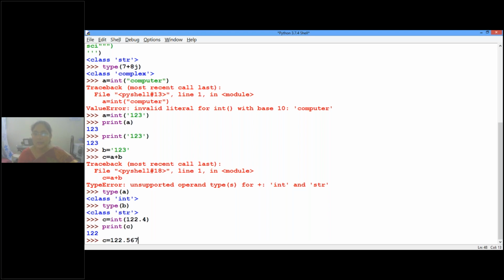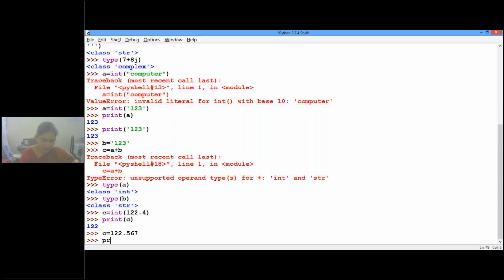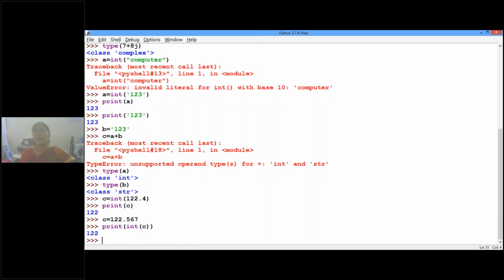We will add 1 to the previous digit, isn't it? But when you are converting to integer, truncation takes place. It takes only integer part of the floating point number. It is not rounded. Okay, remember this. Is it clear, children?